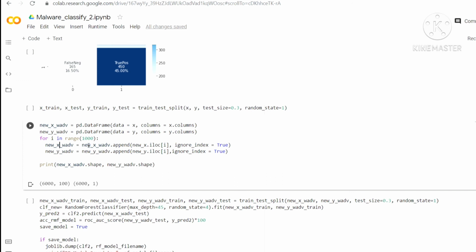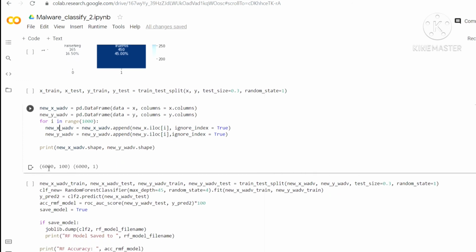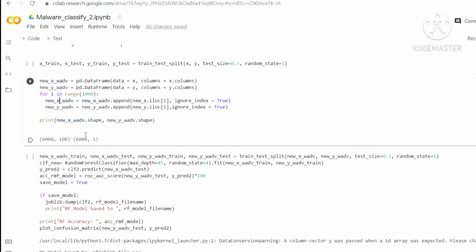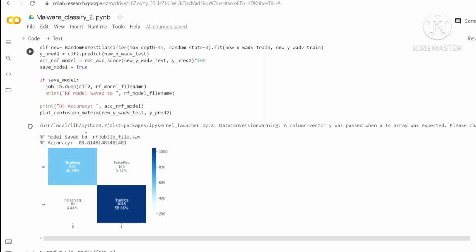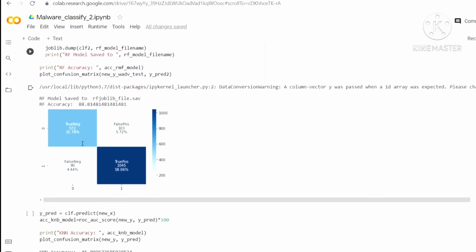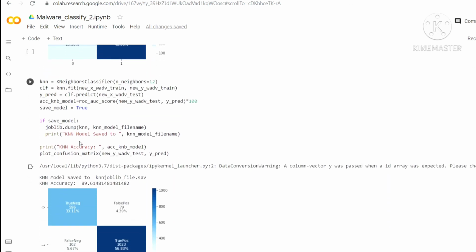So we get a 6000 row data set, including both the original rows as well as the adversarial examples, and we do regain some of our lost accuracy. After adversarial training, the random forest accuracy goes up to 88.8, and the KNN accuracy goes up to 89.6. As we can see, after applying adversarial training, for the most part, we make our machine learning models stronger against adversarial examples, so that the vulnerabilities are not exploited to a great extent.